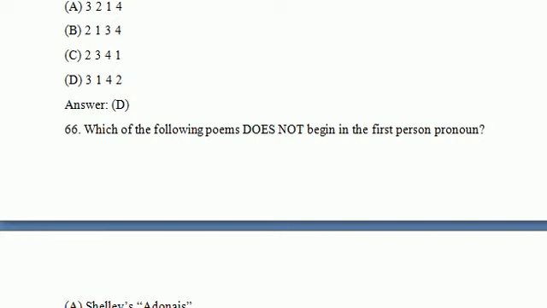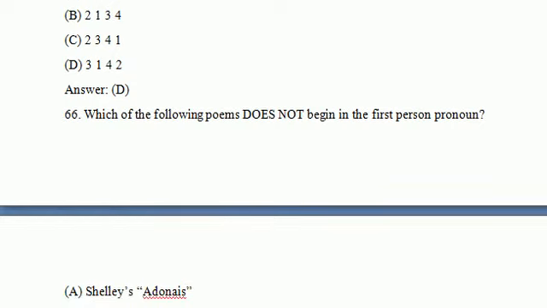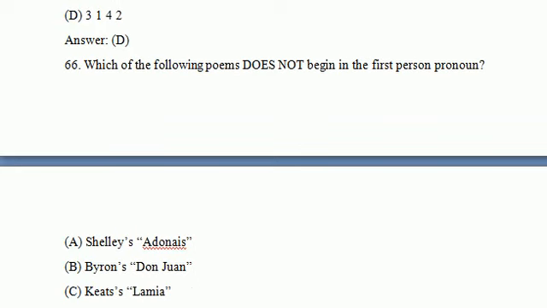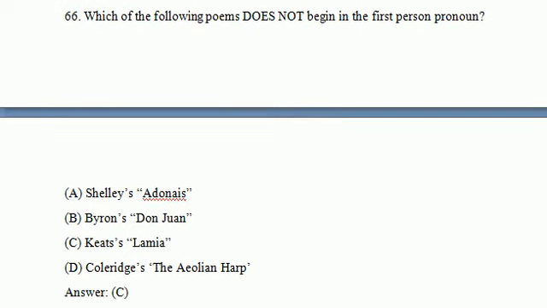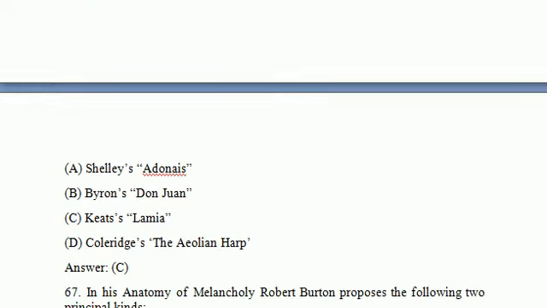Let's see the next question. Which of the following poems does not begin with a first person pronoun? It is a very, very important question. Options are: Shelley's Adonais, Byron's Don Juan, Lamia by Keats, and The Aeolian Harp by Coleridge. So option C is the correct answer: Keats, Lamia. It is not in the first person pronoun.